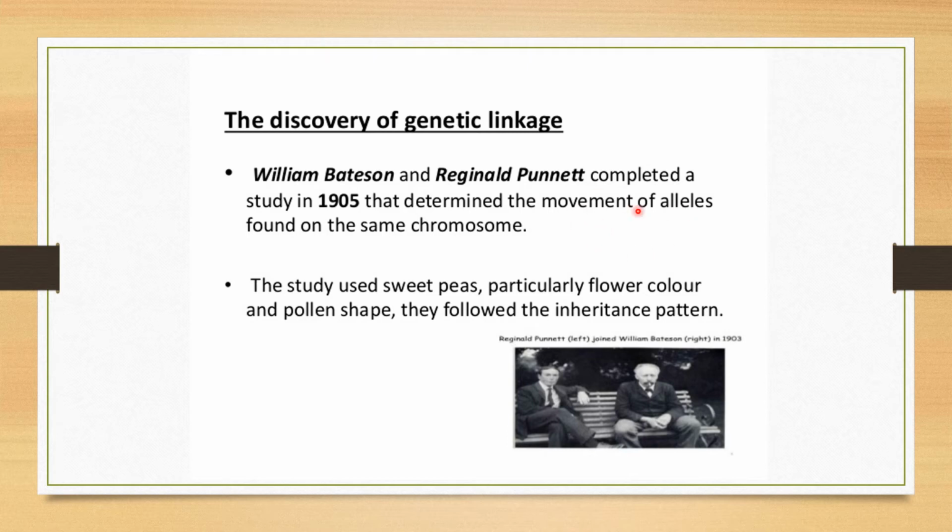It is nothing but the crossing over, the exchange of genetic material taking place. That's called movement of alleles on the same chromosome. They used sweet peas, and characters such as the color of the flower and the shape of the pollen were studied in the inheritance pattern.